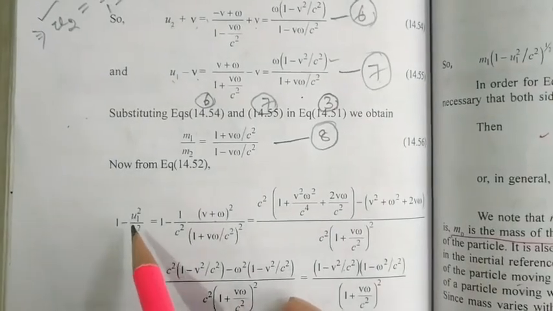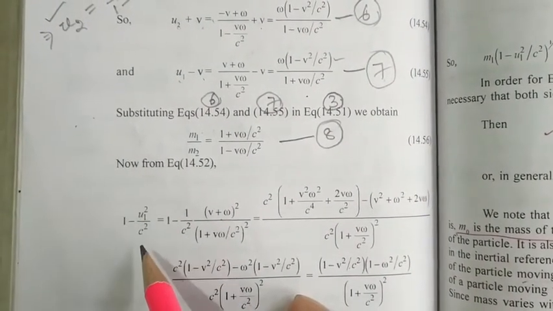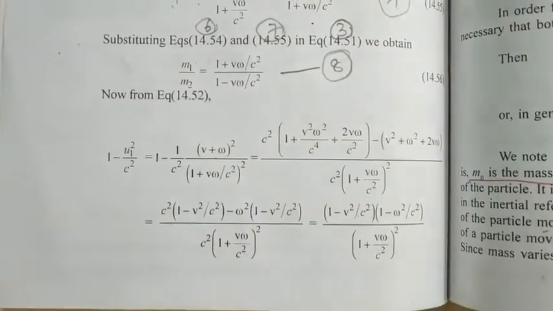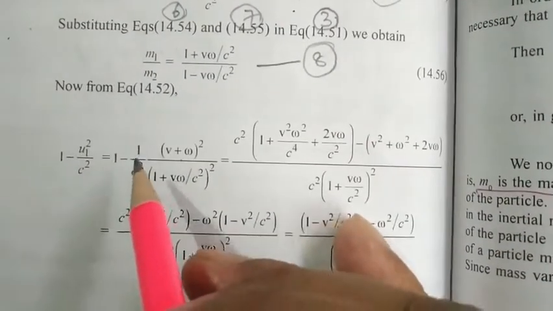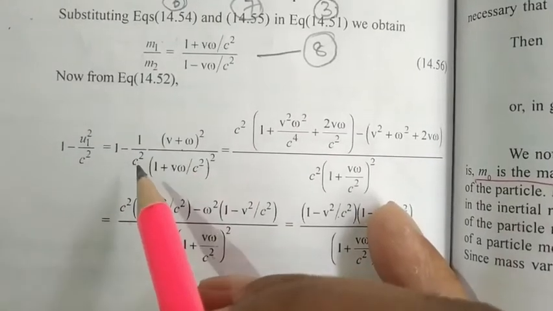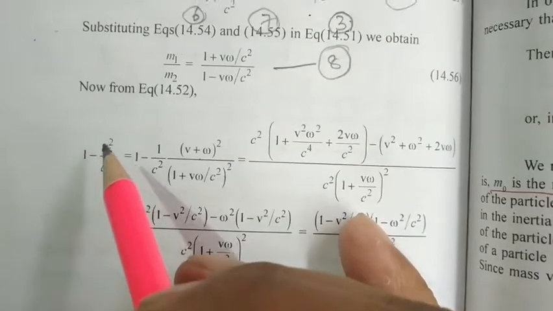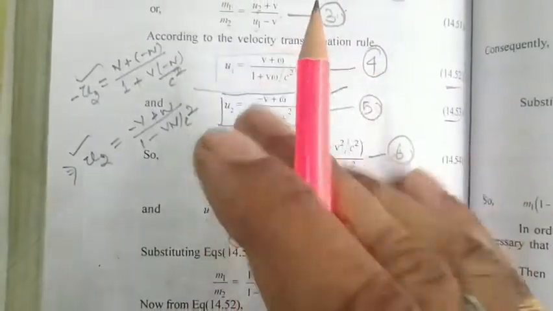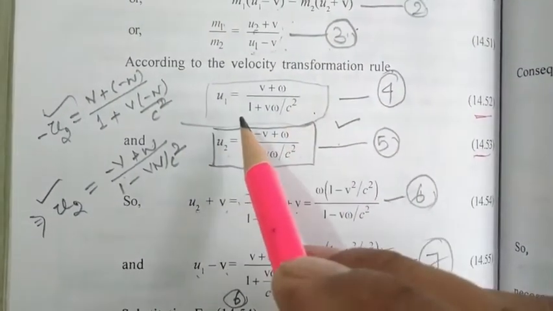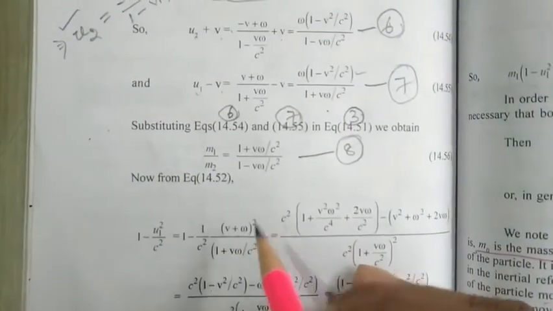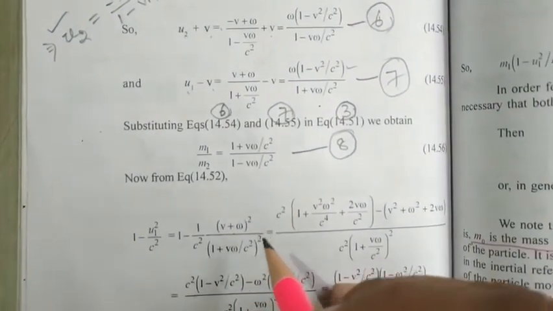Now we have to calculate 1 minus u1 square by c square, how much will it be? It is 1 minus 1 by c square, and the u1 value is from equation number 4, v plus omega by 1 plus v omega by c square, that is v plus omega by 1 plus v omega by c square, whole square.